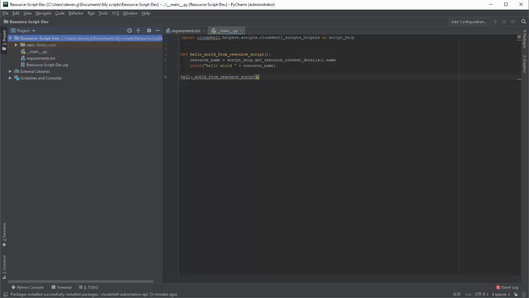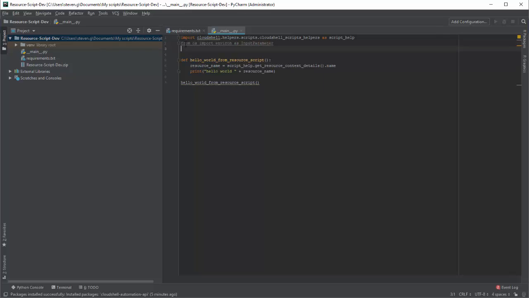Let's also add some inputs for the sandbox end user to provide. This is done using the OS package. Let's add our input parameter. And zip the package.